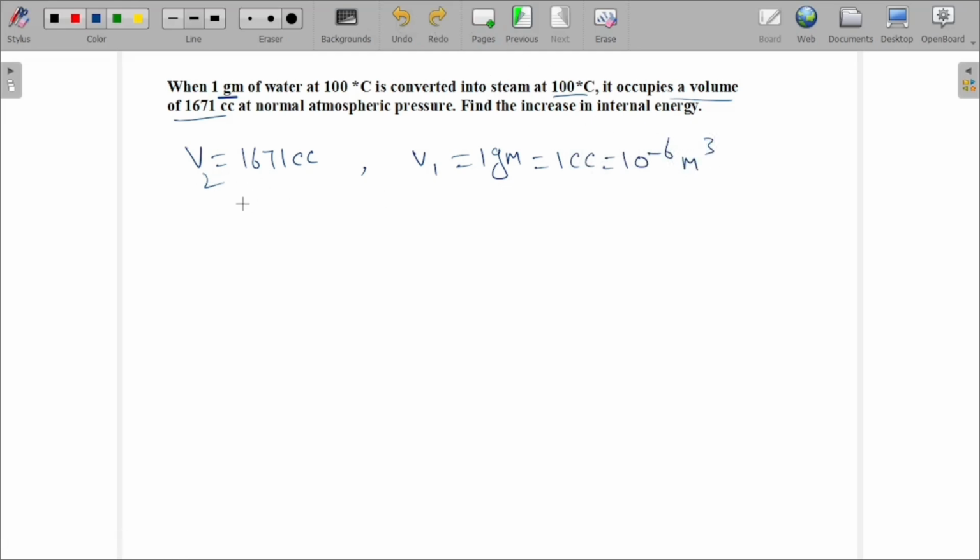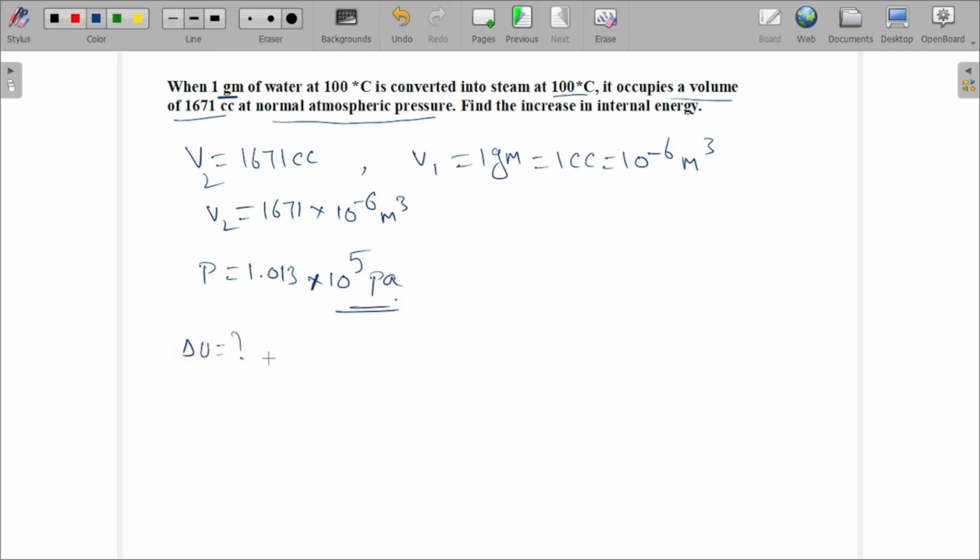And what about V2? V2 is 1671 cc. cc means 10 power minus 6 meter cube. So that is V1 and V2 at normal atmospheric pressure. What is the normal atmospheric pressure? 1.013 into 10 to the power of 5 pascals, or Newton per meter square, both are correct. So find the increase in internal energy. They ask you to find the increase in internal energy.